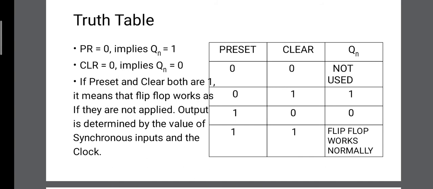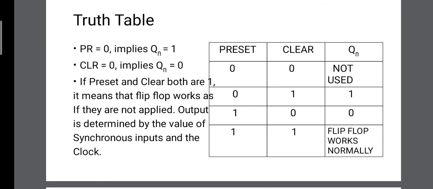Case 1. PR equal to 0 and clear equal to 0. In this case, preset will try to set the Qn equal to 1 and clear will try to set the Qn equal to 0. As Qn cannot have two values at the same time, this state is never used. Case 2. Preset equal to 0 and clear equal to 1. Preset is equal to 0 in this case, hence it will directly determine the output of flip-flop, therefore Qn will be equal to 1.